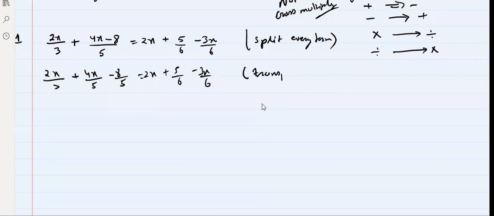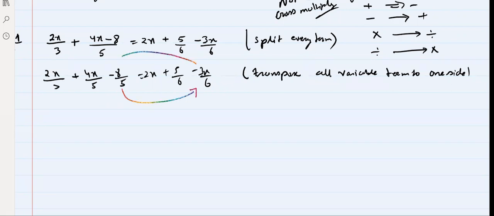Then the second step, transpose. Transpose all variable terms to one side. So 2x and 4x are on this side, so this will be transposed this side, this will be transposed this side, and this will also be transposed this side.